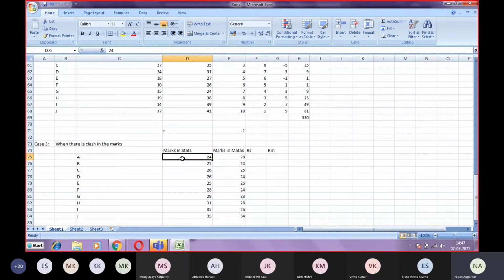The highest marks in stats is 35, but there will be two marks which are 35.